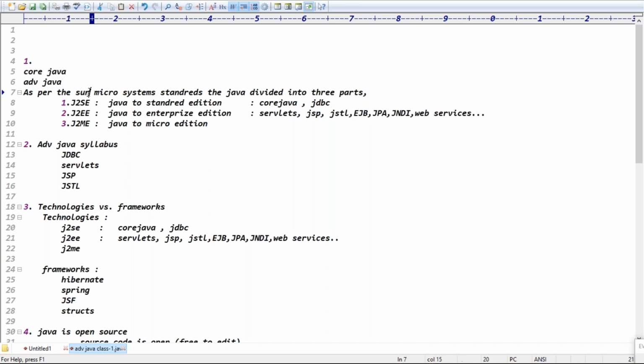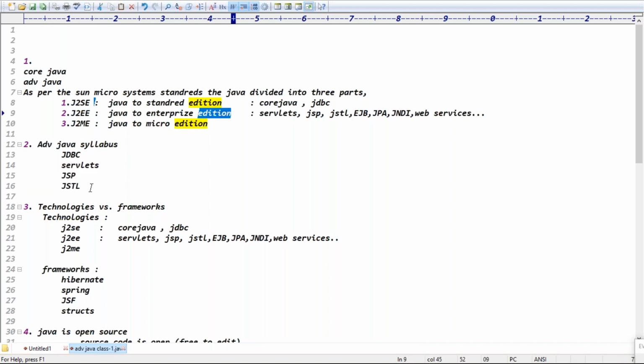Then as per the Sun Microsystems standards, guys, Java is divided into how many parts in total? 3 parts. What are the 3 parts? JSE, JEE and JME. Whatever core Java is comes under the JSE part. In the advanced Java syllabus, guys, basically we'll discuss JDBC, servlets, JSP and what? JSTL, right? There are 4 parts basically. JDBC belongs to the JSE part, and servlets, JSP and JSTL belong to the JEE part, right?